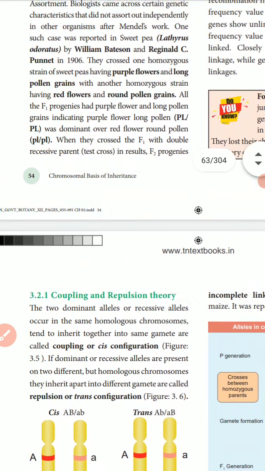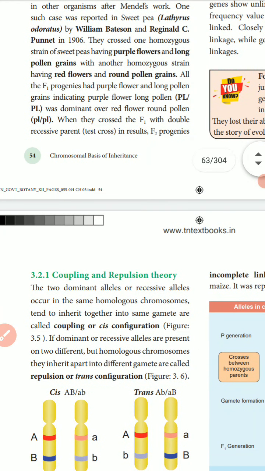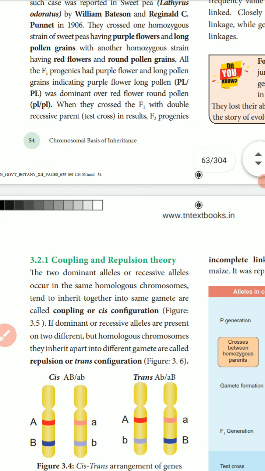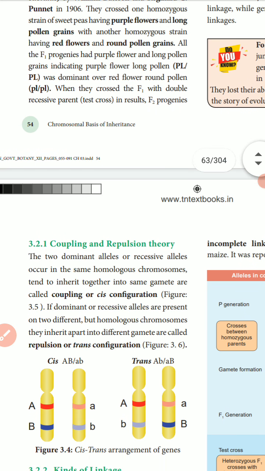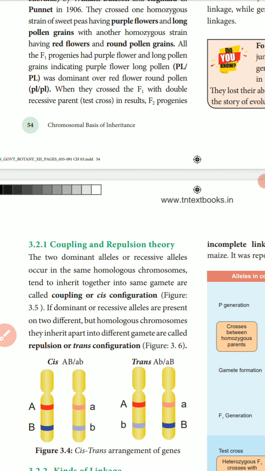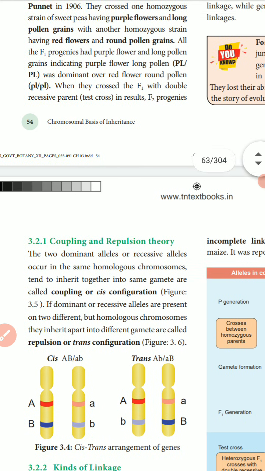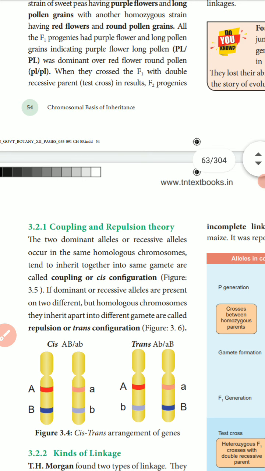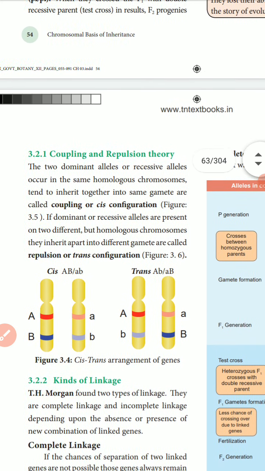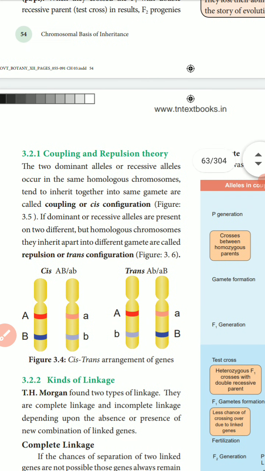Okay. What are multiple alleles? When three or more alleles of a gene occupy the same locus on a pair of homologous chromosomes, they are called multiple alleles. So, coupling and repulsion theory. What is coupling or repulsion theory?